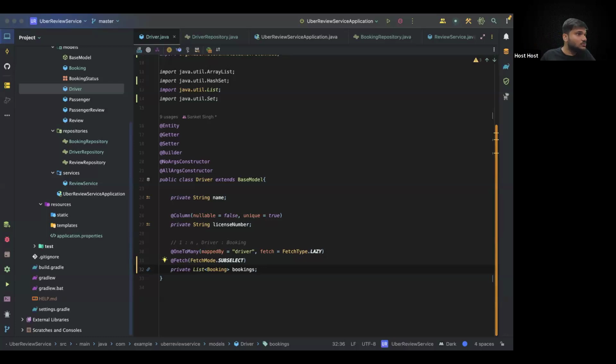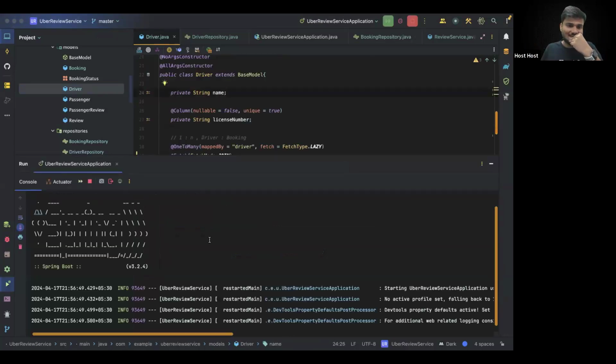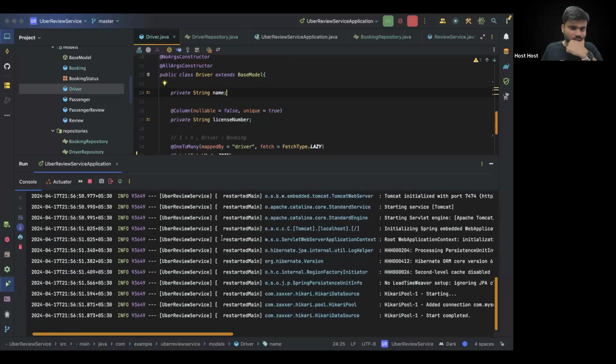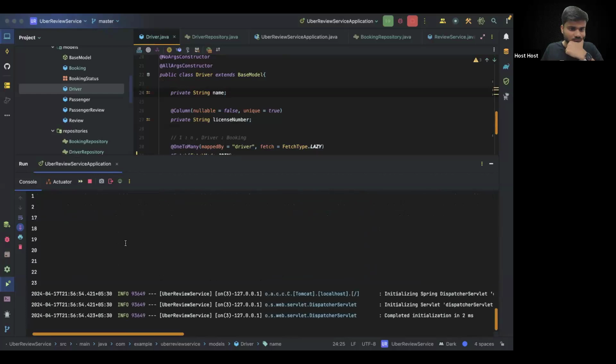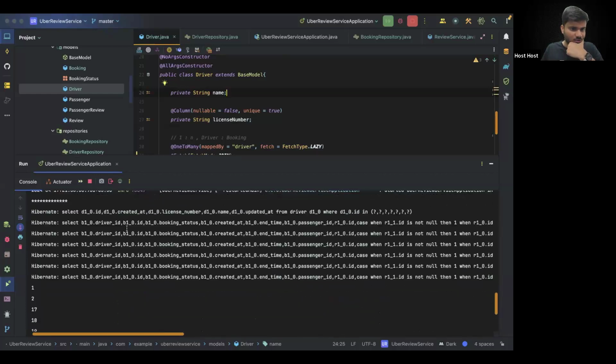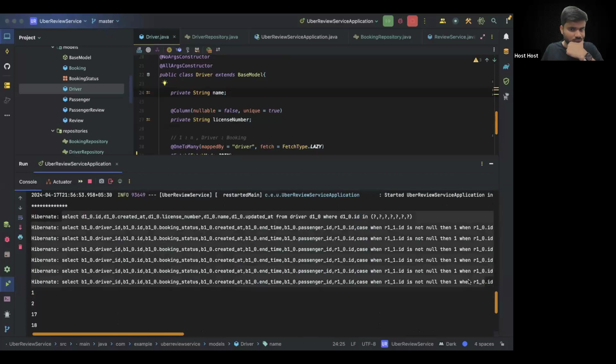Raju says yes, yes for quick revision. Okay, let's have a quick revision. Oh, you meant fetch mode as join. Yeah, sure. Guys, just a minute. I'm gonna have the revision, but just make the fetch mode as join. Now you can see multiple queries are coming up. Satvik? Only sub-select will help you to make a single query.